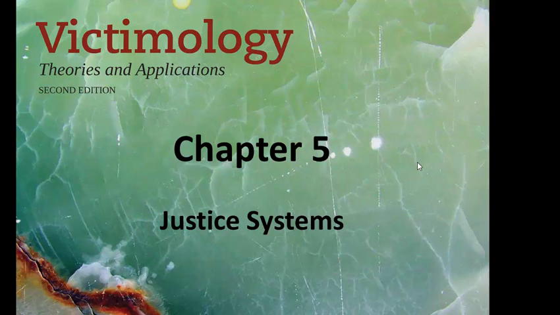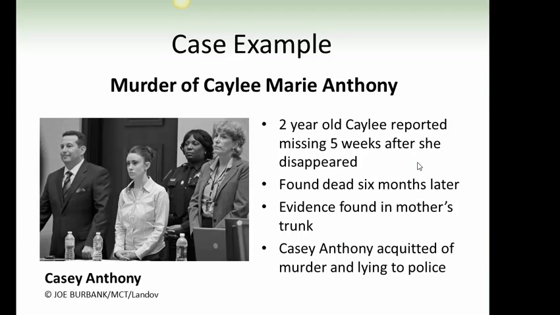Victimology, Theories and Applications, Chapter 5, Justice Systems. Case example, murder of Caylee Marie Anthony. 2-year-old Caylee reported missing 5 weeks after she disappeared. Found dead 6 months later. Evidence found in mother's trunk. Casey Anthony acquitted of murder and lying to police.